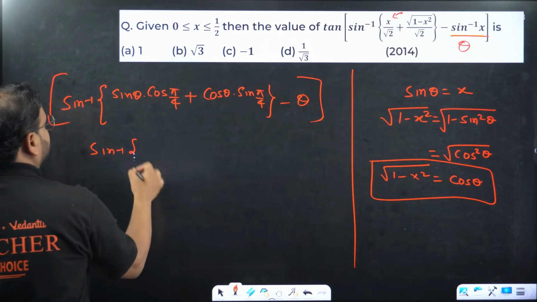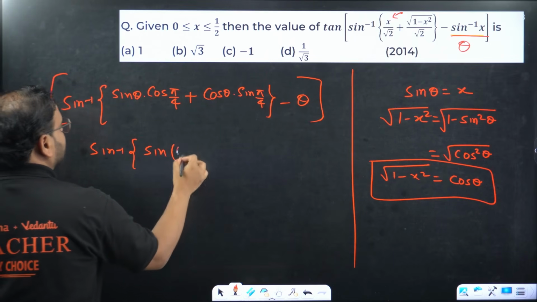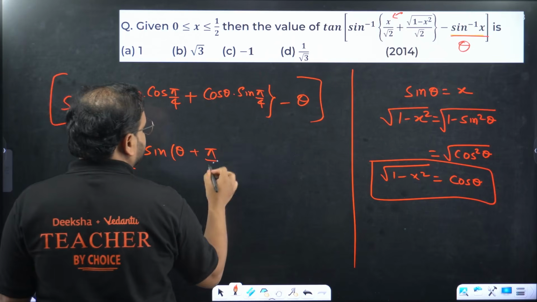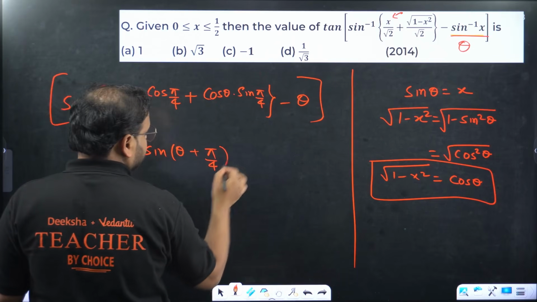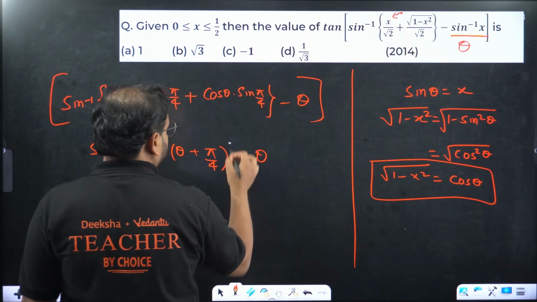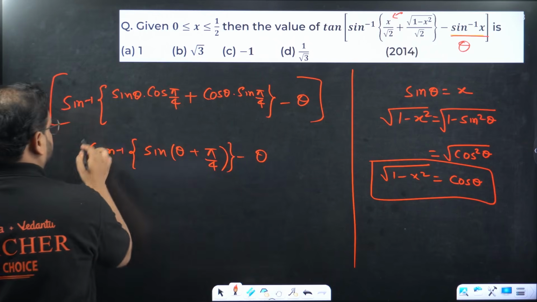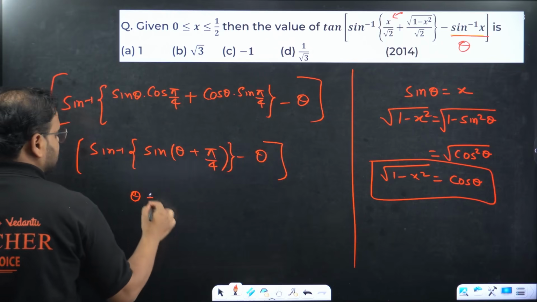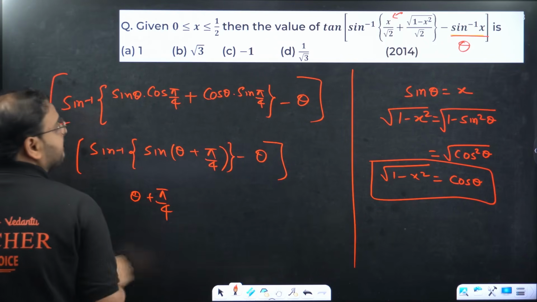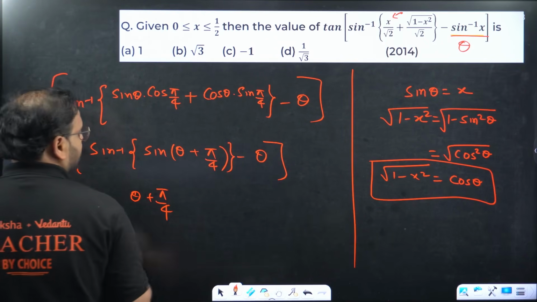Sine inverse of sine of theta plus pi by 4 minus theta. Sine inverse of sine is nothing but the angle itself, theta plus pi by 4 minus theta.